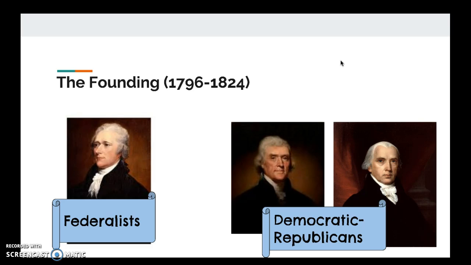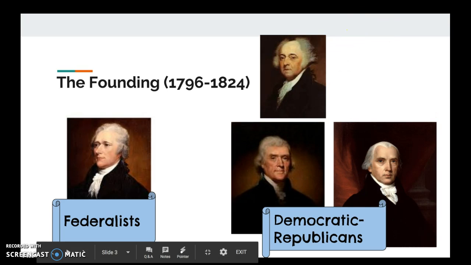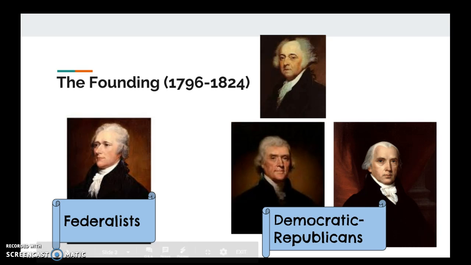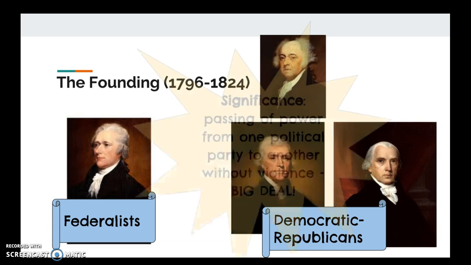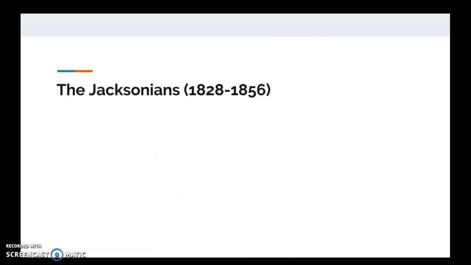We've talked about this before, but a critical election in American history is the election of 1800, where we had John Adams, a Federalist, face off against Thomas Jefferson, a Democratic Republican, and Thomas Jefferson wins the election of 1800. So this marks the first time that a party in power peacefully gave up power after losing an election. And so this was a very big deal at the time, and that is why the election of 1800 is significant. Our second party era is the Jacksonians from 1828 to 1856.